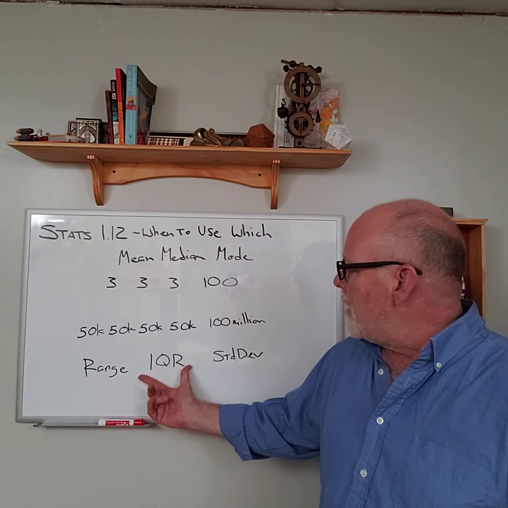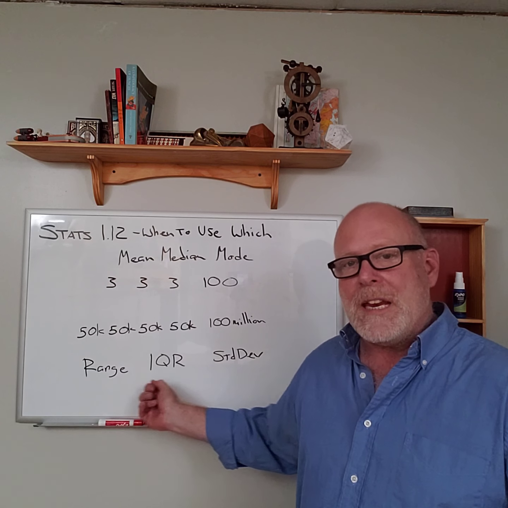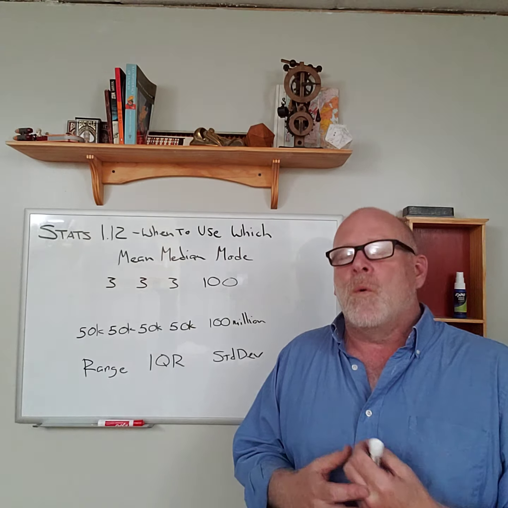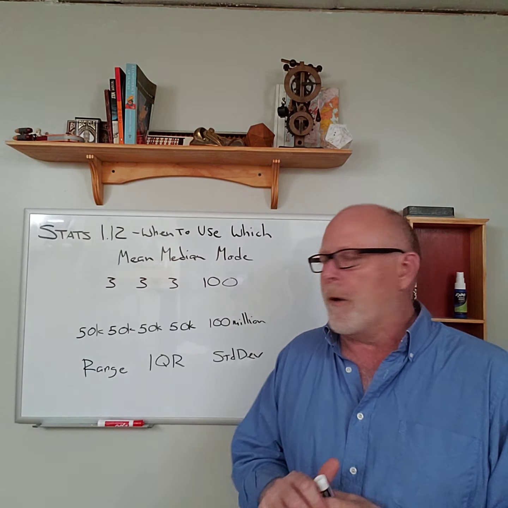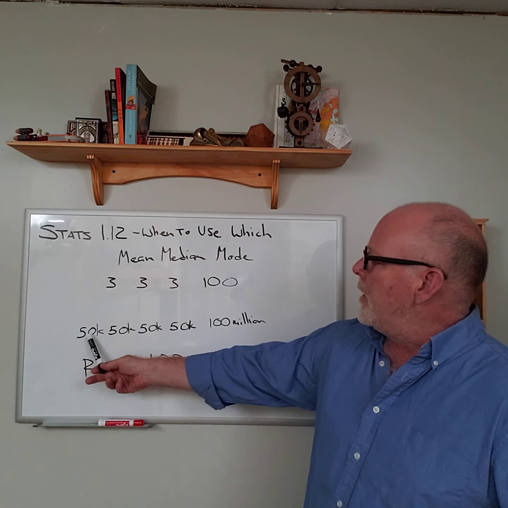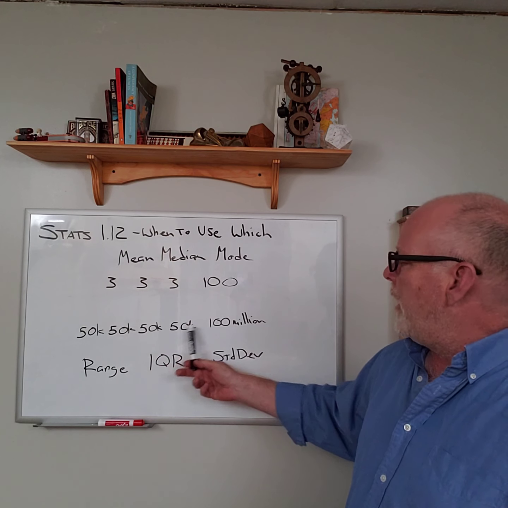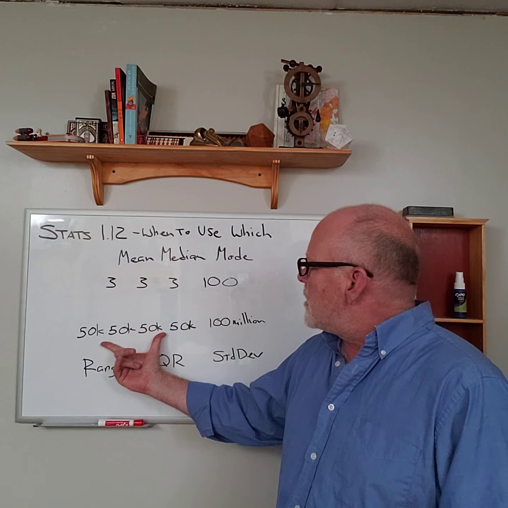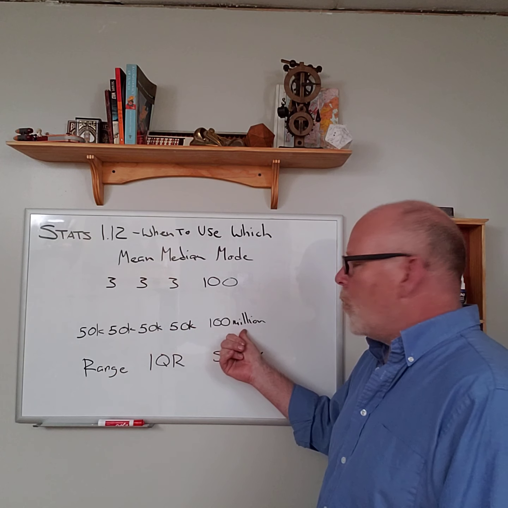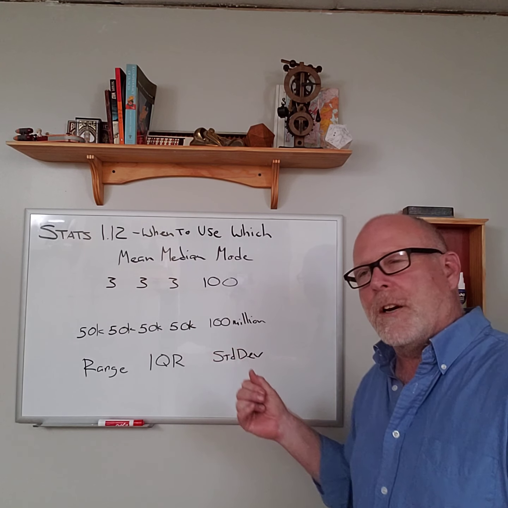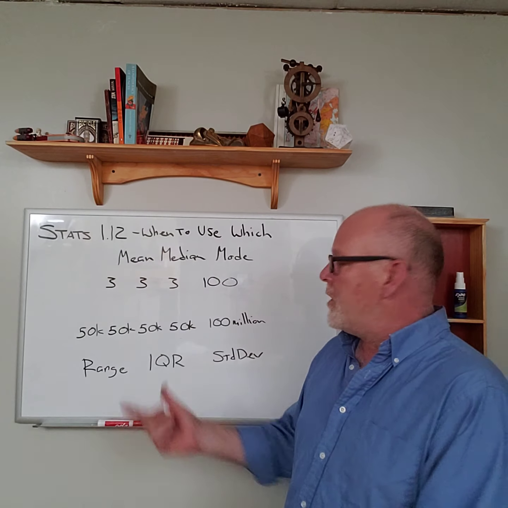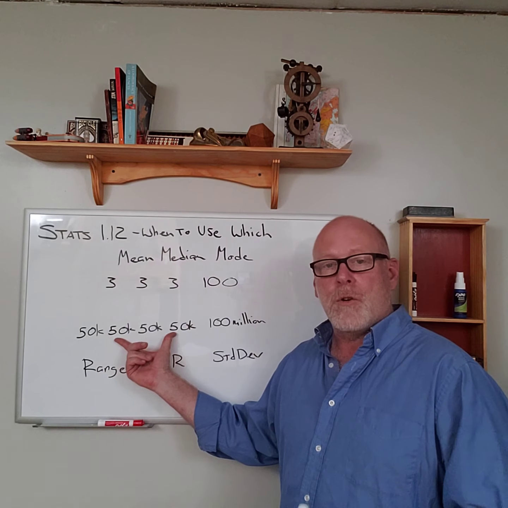Now we want to look at our measures of spread. We talked about the range, the interquartile range, and the standard deviation. We have the same sort of situation there. I've got a population, oversimplified, I know, with only 5 families. These guys all make $50,000 a year, and this one person makes $10 million a year. Again, for the measure of center, if we want to talk about typical, we're definitely going to go with the mean, the median, or the mode.